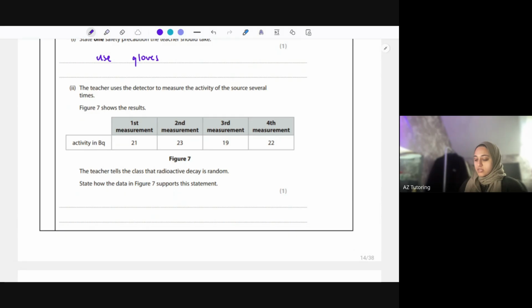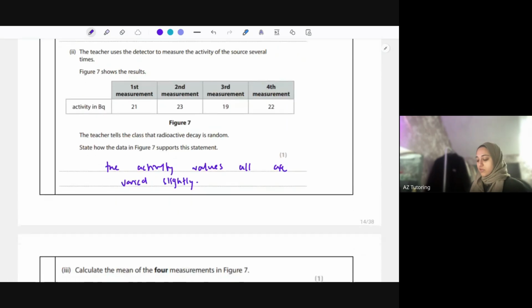The teacher uses a detector to measure the activity of the source several times. So you can see they've measured the activity, the first measurement, second, third, and fourth. The teacher tells the class the radioactive decay is random, as you can see from the figures. State how the data supports this statement. Well, the activity values are all different. So you'd say the activity values all varied slightly. Otherwise, they would have all been the same. So that shows that it's random.